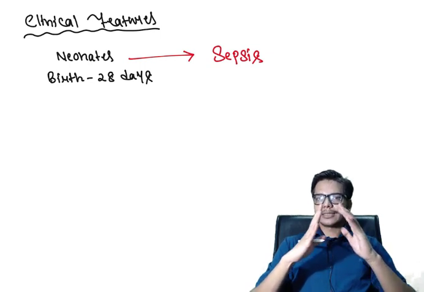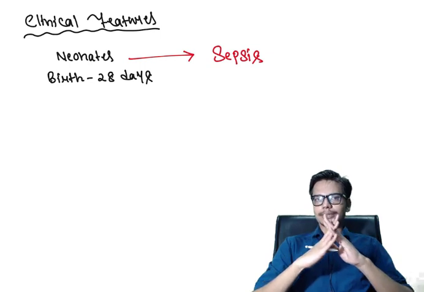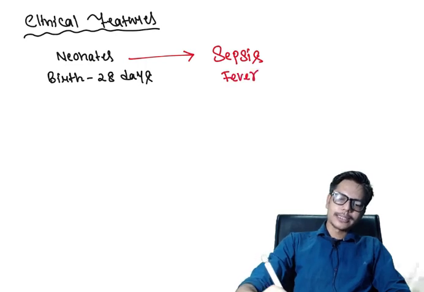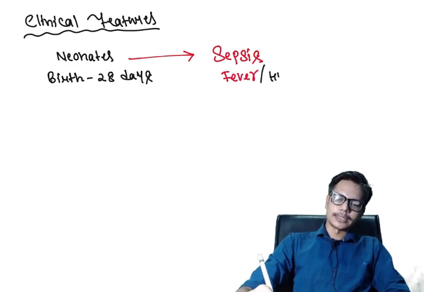So we collect the different types of signs and symptoms and put them under one heading, that is sepsis, which means that the microbe or the bacteria has gained access to this neonate in some way and is leading to sepsis. Sepsis can present either with fever or with hypothermia.